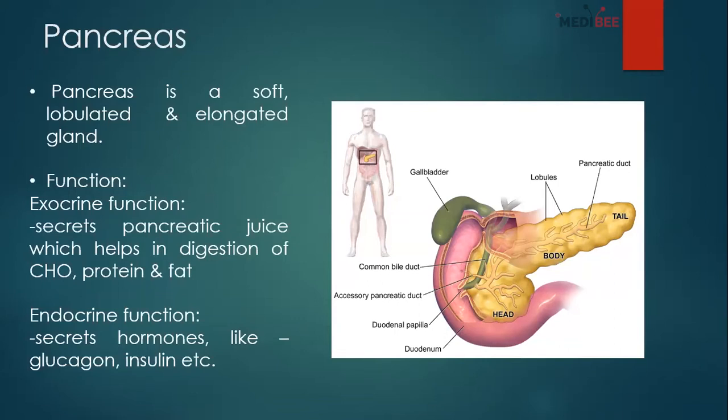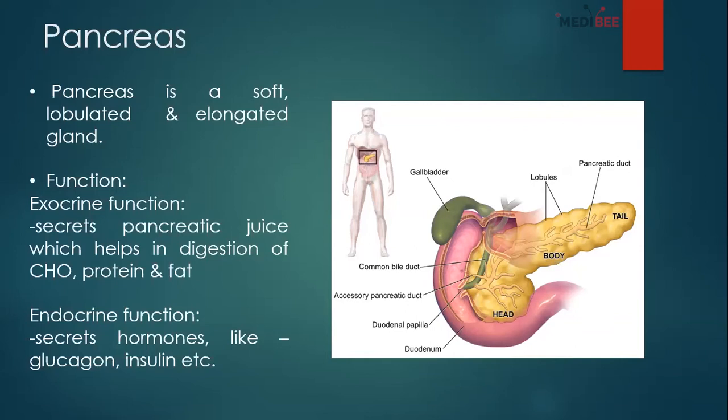So the first question after holding the pancreas in anatomical position, you are going to get is what is the function of pancreas, or second, the question can be in this way, what type of gland is pancreas. The answer is the same, but the question is asked in two different ways.